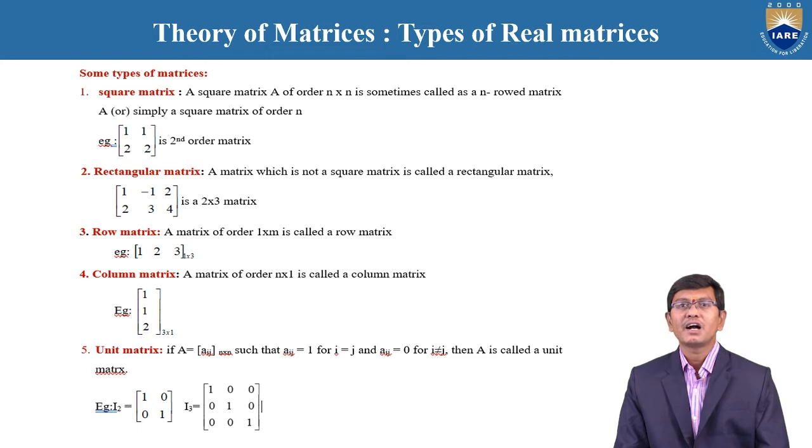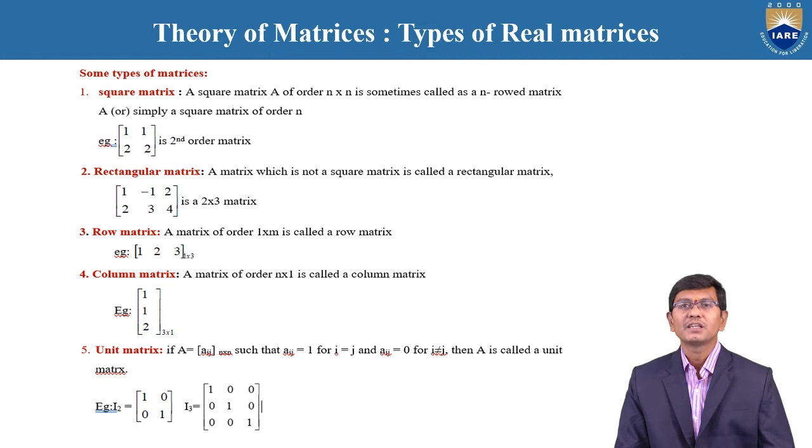Therefore, it is a 2 by 2 matrix, a clear simple example of the unit matrix of order 2. Similarly, for a 3 by 3 matrix, we have 1, 0, 0, 0, 1, 0, 0, 0, 1. Therefore, rows equal 3 and columns are also 3.